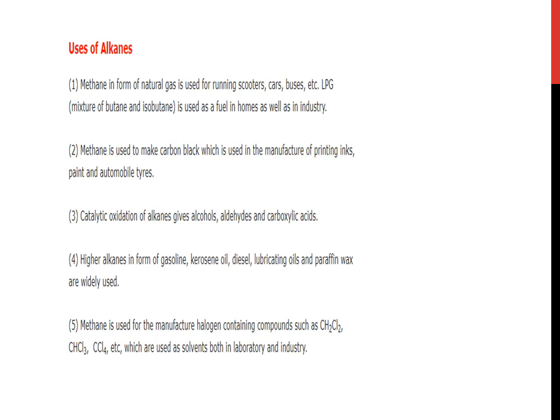Methane is used for the manufacture of halogen-containing compounds such as dichloromethane, that is CH2Cl2, chloroform CHCl3 and tetrachloromethane CCl4, which are used as solvents both in the laboratory and in industry. So here this topic completes.